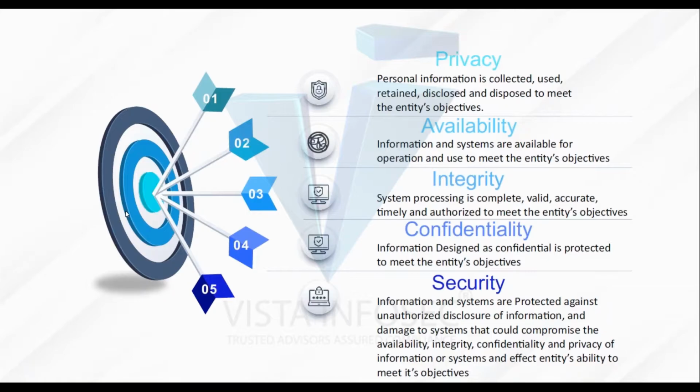Security is the overall criterion, also called CC, or Common Criteria, which is applicable to all. So in SOC 2, for those who don't have much information, the basic minimum is security, which contains the maximum number of requirements, almost 300 odd. The rest are add-ons or optionals based on client requirements: confidentiality, integrity, availability, and privacy. After security, the maximum number of requirements are in privacy. Almost 70, 75 requirements are there.